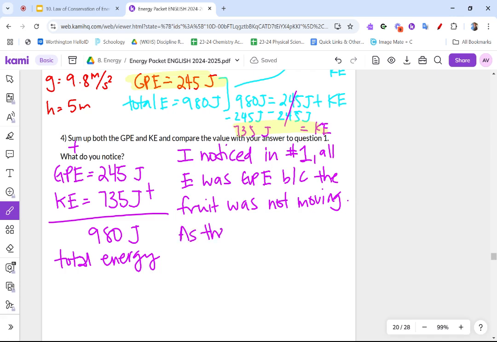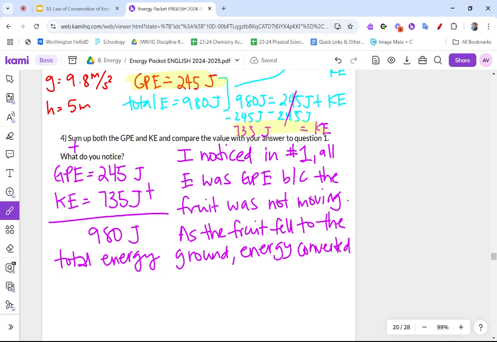As the fruit fell to the ground, energy converted from gravitational potential energy to kinetic energy. There you go.